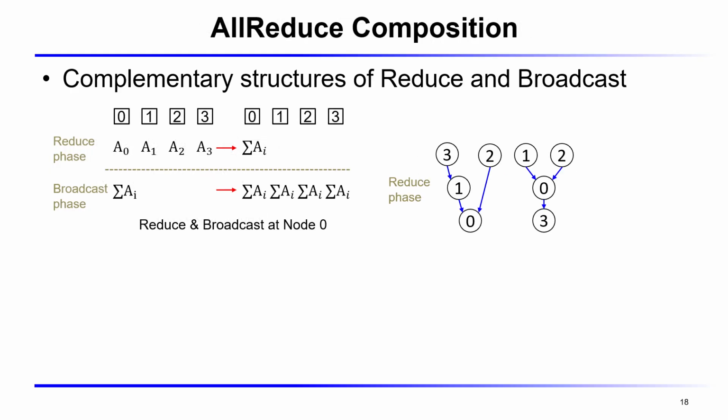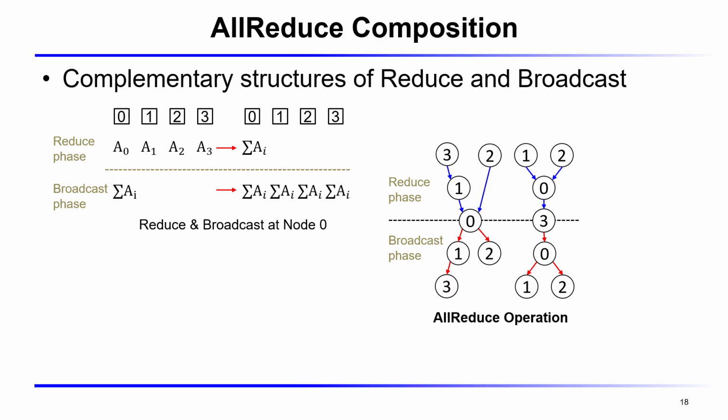The reduce and broadcast trees are structurally complementary. The broadcast tree is essentially the reduce tree reversed. This complementarity is what lets us overlap the 2 phases in a pipeline, which is the core idea behind our 2-phase pipeline algorithm.